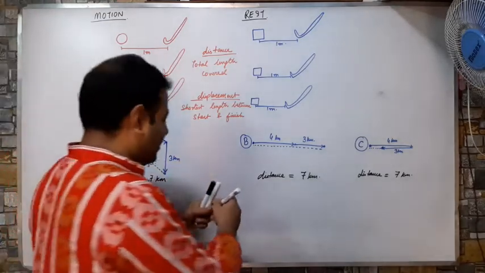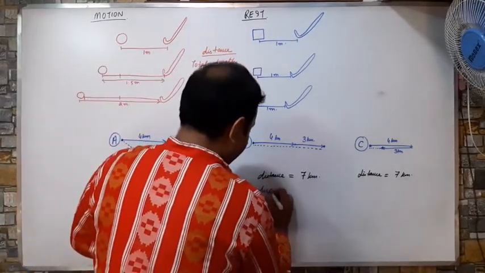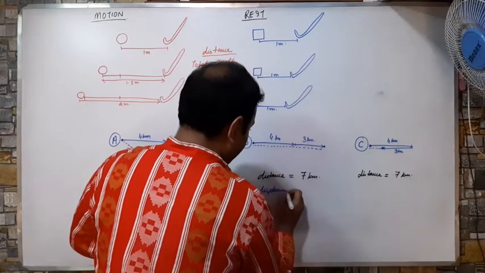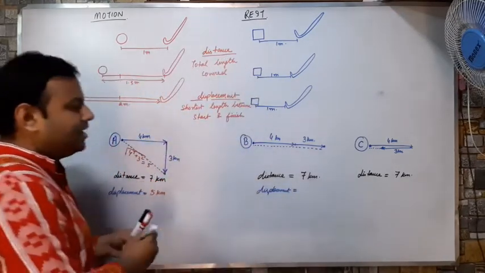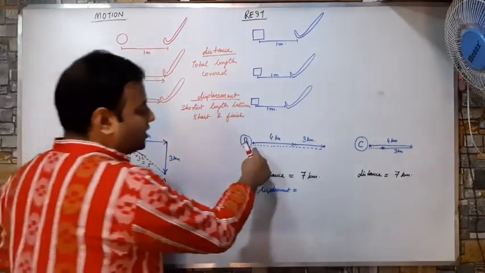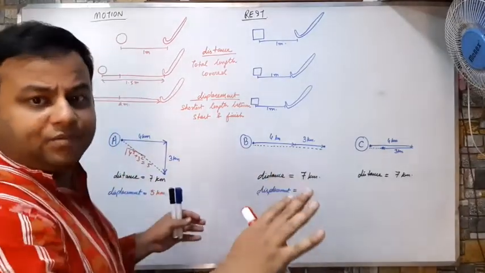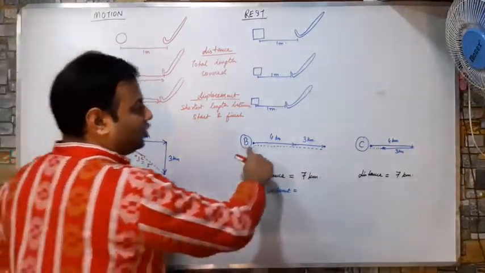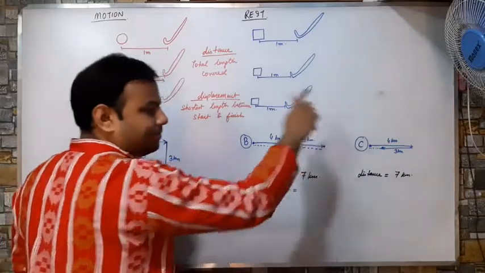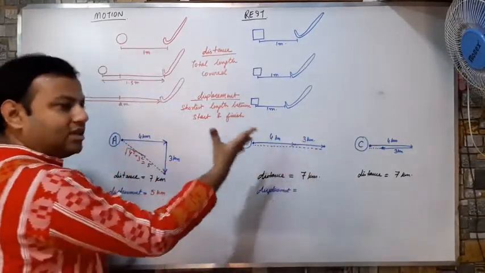Here the displacement is the shortest length from the start to the finish. So the boy started from here and ended here. There is no gap between the total length covered and the shortest distance. He started from here and ended here. The total length is the shortest distance.